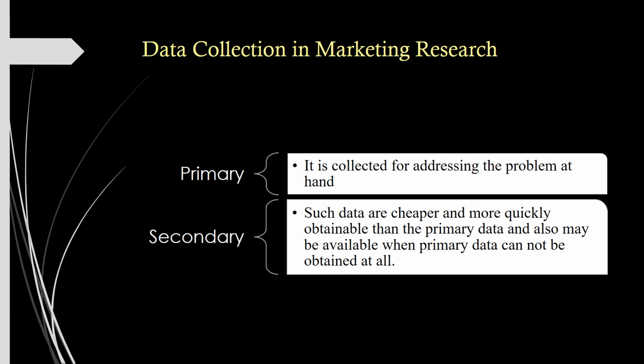Next is secondary data. Secondary data is data that has already been collected and is readily available from other sources. This data is cheaper and more quickly obtainable. As we have stated, it can be derived from the primary data and may also be made available when the primary data cannot be obtained at all.